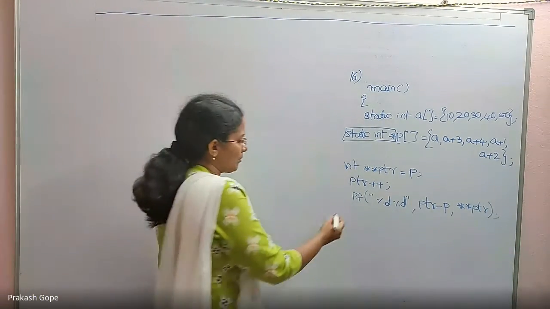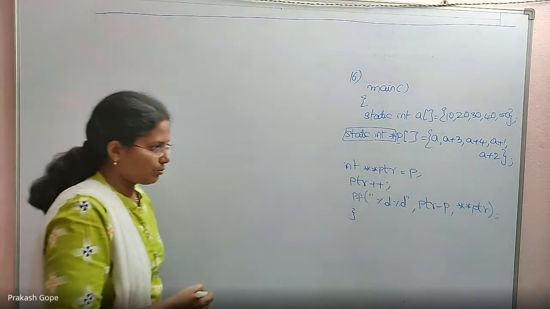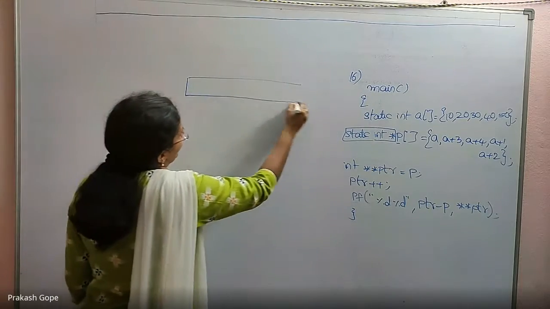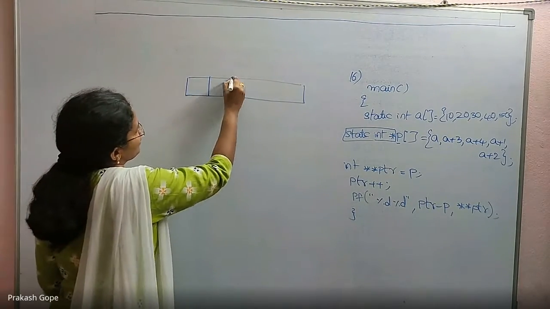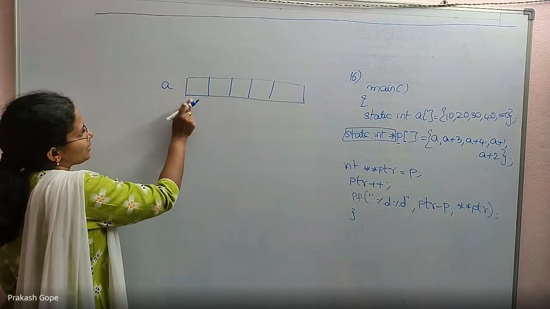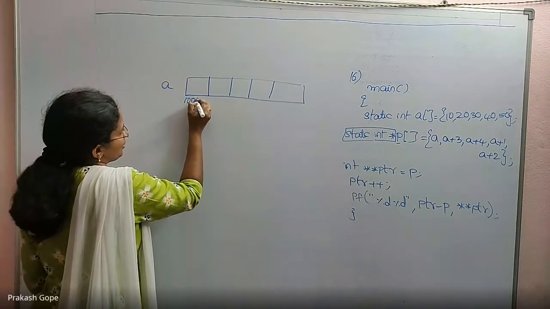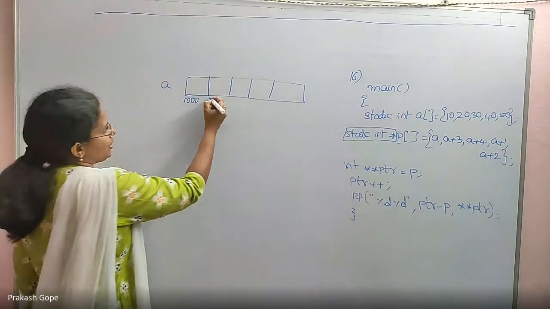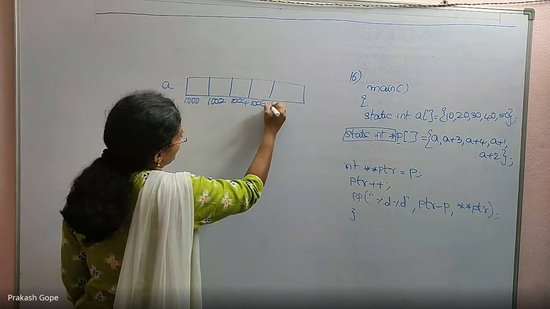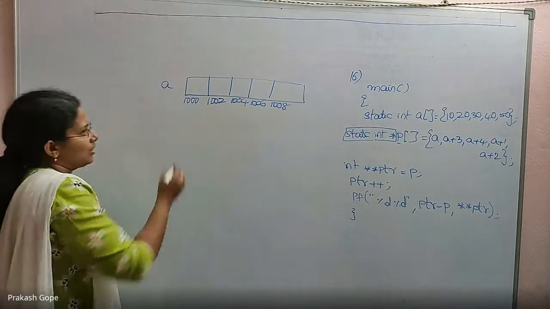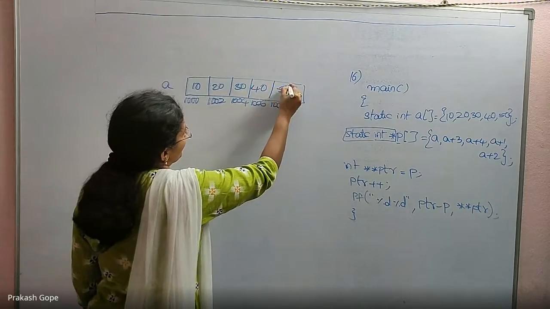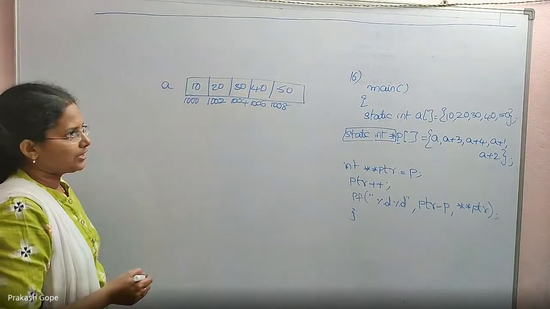I took a similar example and explained it when I was explaining arrays and pointers. Let's do it once again. A is an integer array. There are 5 elements. A is the name, which means the first element's address. For example, the first element is 1000. For example, each integer needs 2 bytes, so this is 1002, 4, 6, 8. It is initialized with 10, 20, 30, 40, 50.